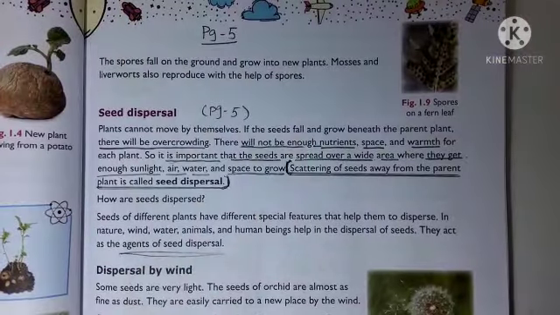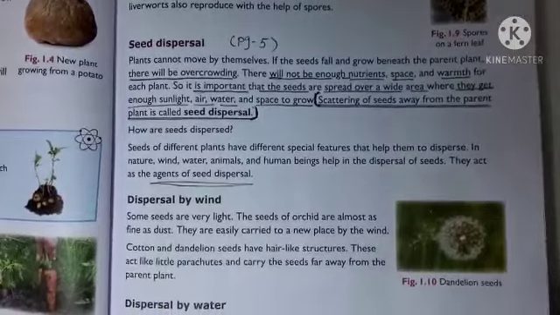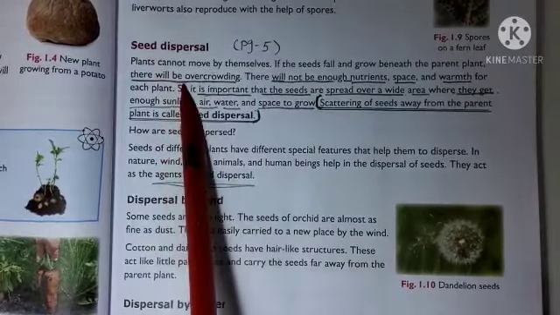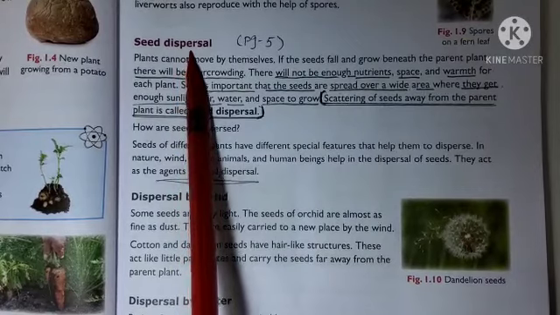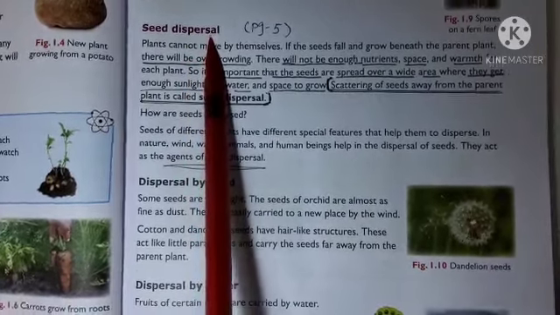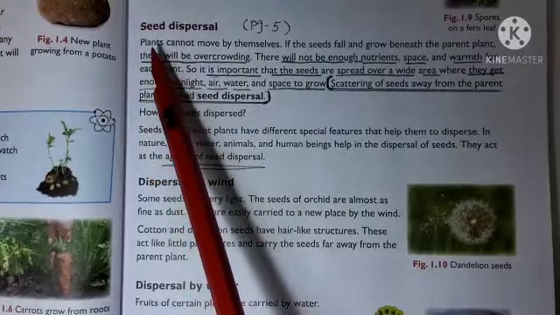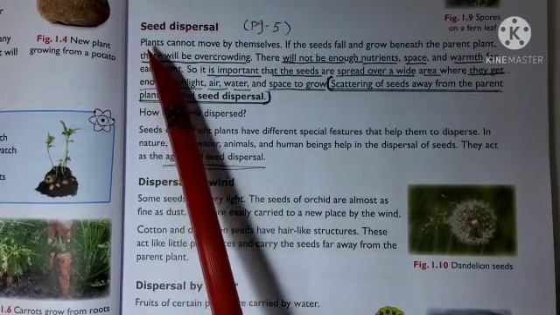This is the fifth video regarding the chapter plant reproduction, and today we are going to learn a new topic, that is seed dispersal. Now, the word dispersal comes from the root word disperse, and this word disperse means to scatter in all the directions. Well, why is seed dispersal important? Why is the scattering of seeds important for the plants?